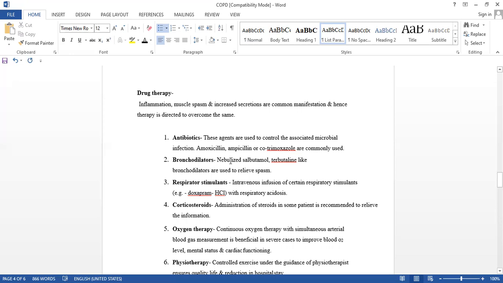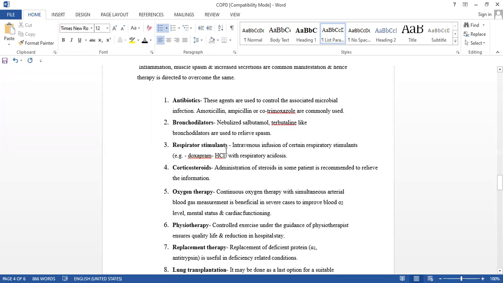Bronchodilators. Here bronchoconstriction is there due to this infection. So use bronchodilators. What happens? The mucus will go downside. It will not obstruct if we take the bronchodilators. Which are those? Nebulized salbutamol, terbutaline. Two or three, one or two, it is more than sufficient, to relieve the spasm.